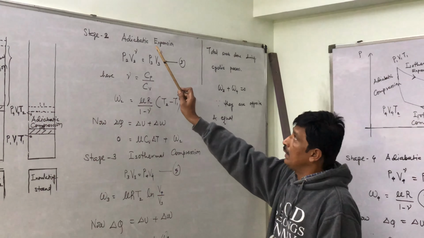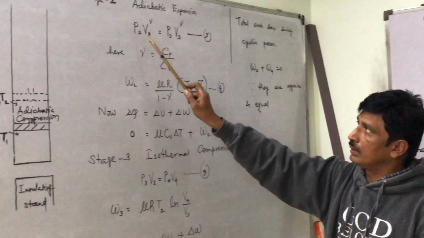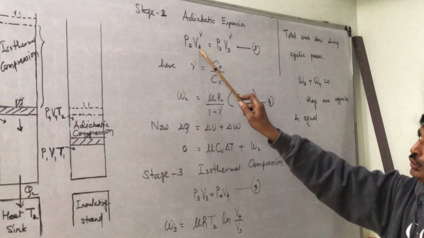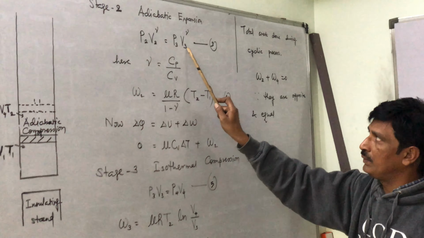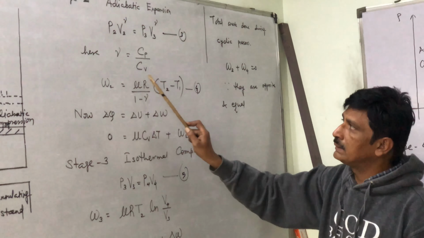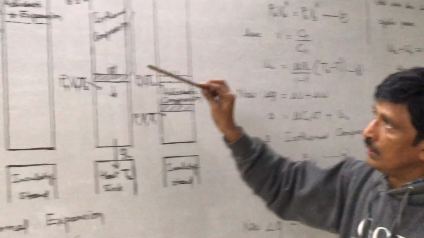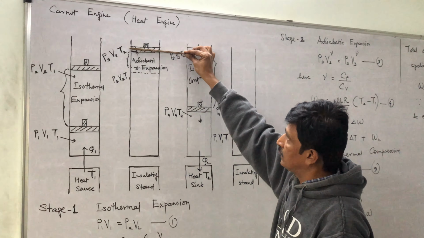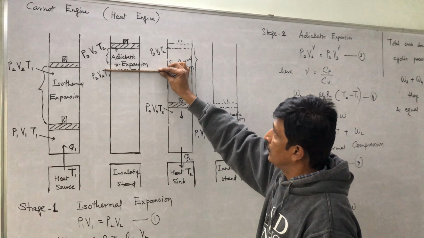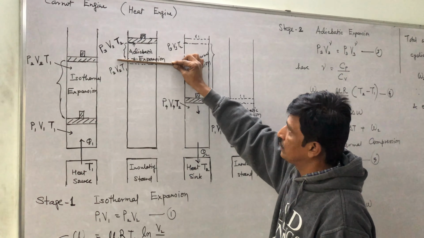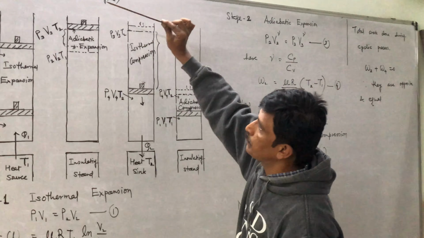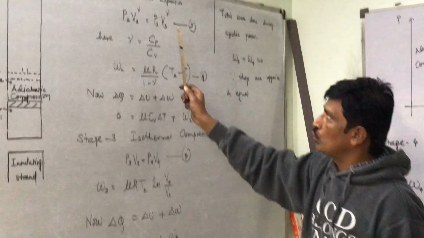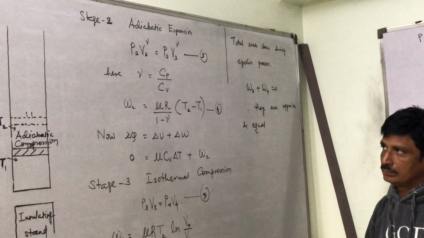Stage 2, adiabatic expansion. For adiabatic expansion, P2 V2 raised to gamma equal to P3 V3 raised to gamma. Gamma is Cp by Cv. So this is expansion, initial position this one and this one final position. So it expands. So P2 V2 raised to gamma is P3 V3 raised to gamma.